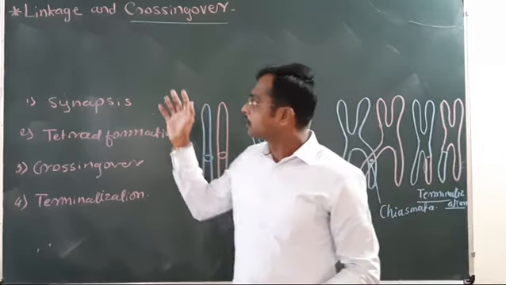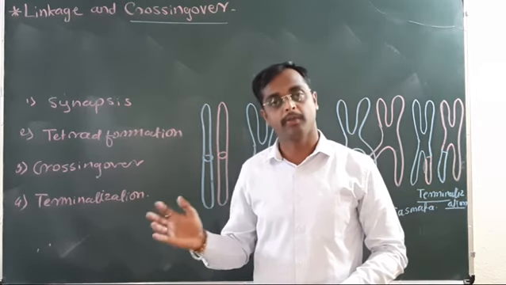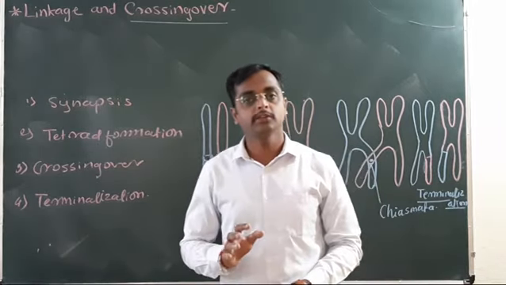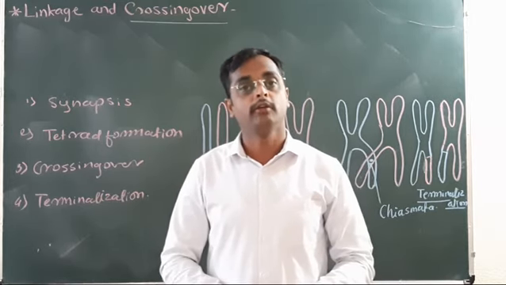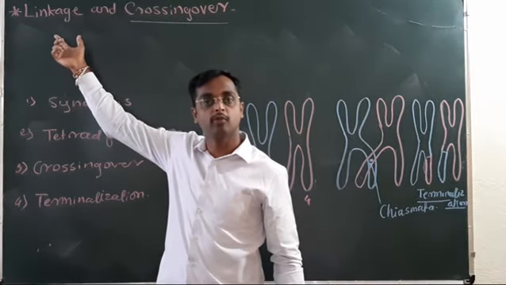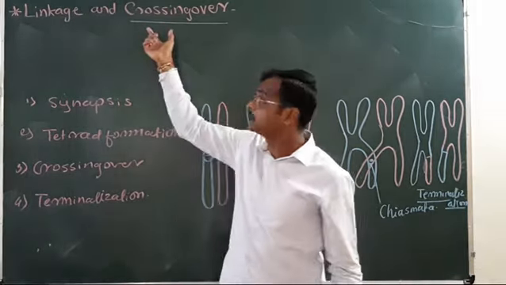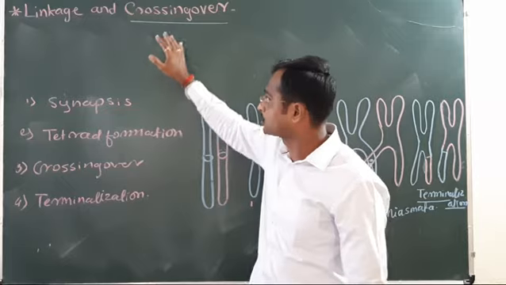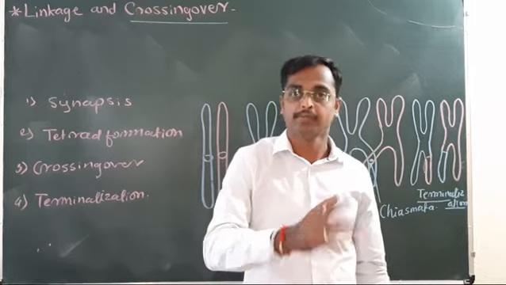Understood? Crossing over and linkage were first explained by Morgan. The very popular Morgan's experiment is given in your syllabus. The findings of Morgan's experiment give two possibilities. When the percentage of linkage is more, parental combinations appear more in the progeny. When the percentage of crossing over is more, the genes are widely located, and non-parental combinations appear in the progeny.